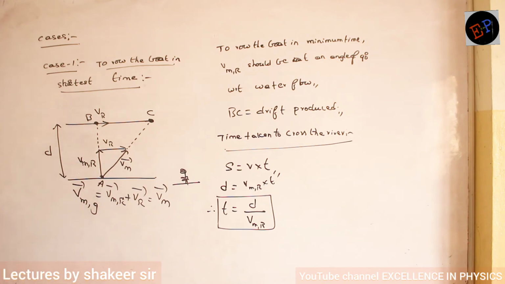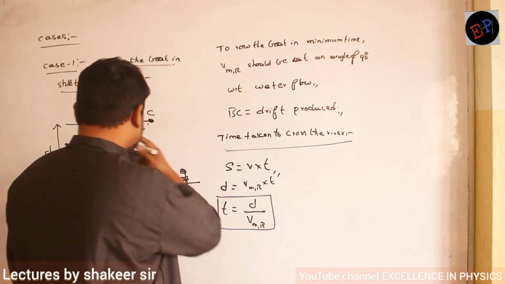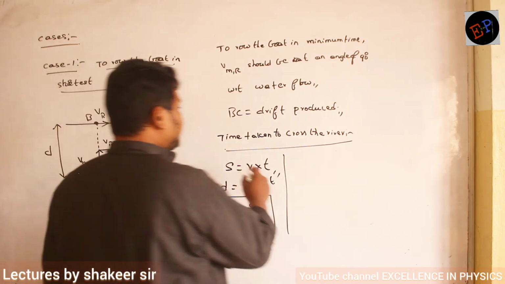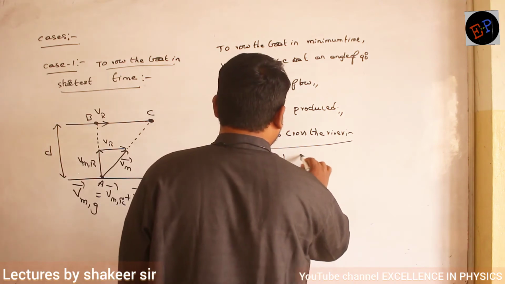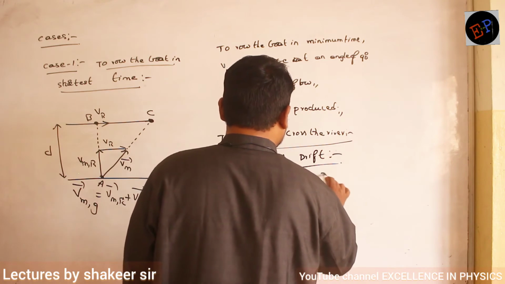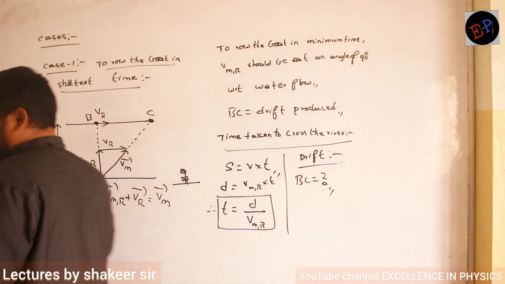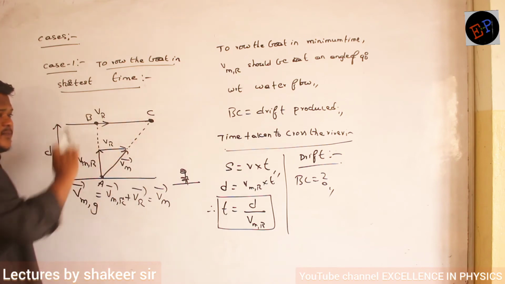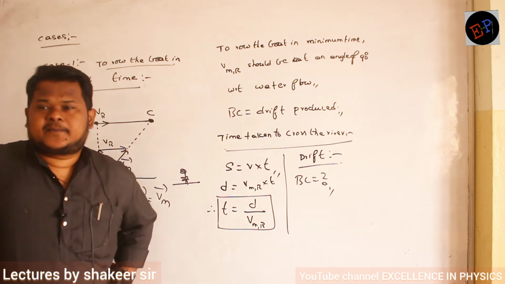Similarly, I will ask you one more question. The second question is, how much is the drift BC? This drift caused in the boat, how much will it be? Anybody?